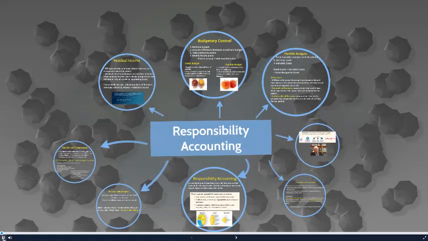Responsibility accounting gives us our first look at budgeting and controls that we use to run an organization. We'll go through how to look at budgets, what a flexible budget is, as well as look at various differences and a few ways to evaluate some investment opportunities.